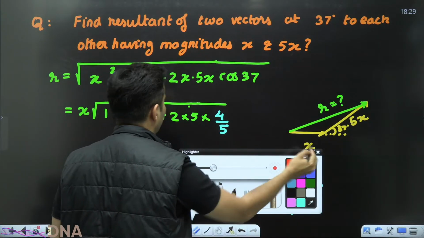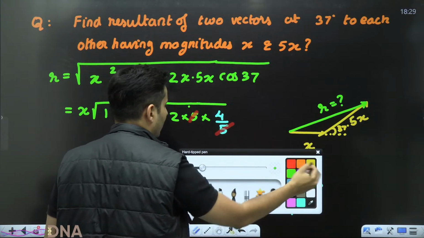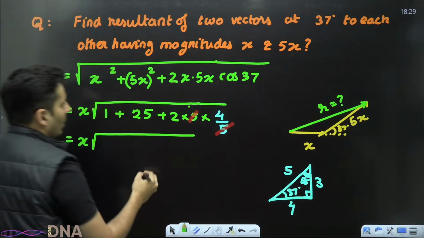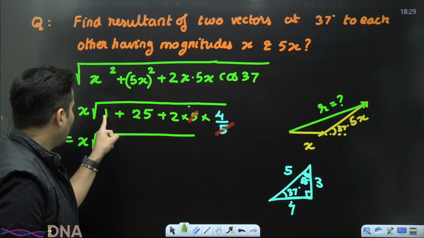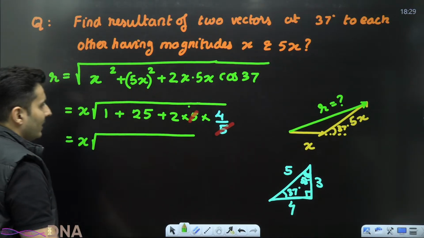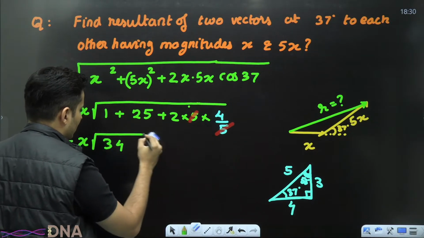Clearly, one can easily cancel this 5 over here and this 5 over here. And see what do we get. x is common. 4 2s are 8. 8 plus 1 is 9. 9 plus 25 is nothing but 34. So guys, don't let this big root bother you.